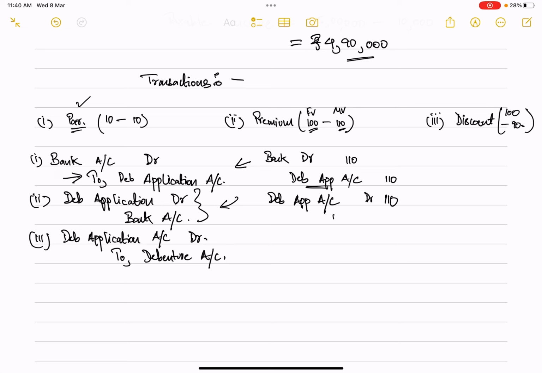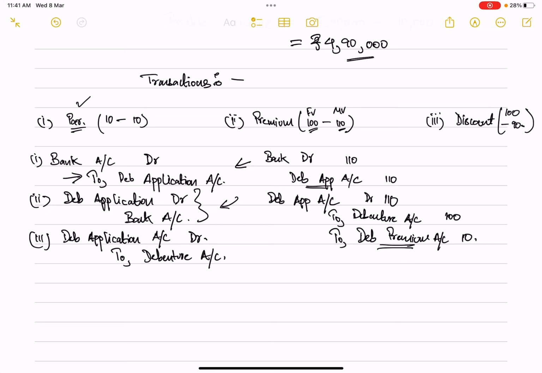This money is to be credited to debenture account, and the actual value of the debenture, 100, will be shown as 100. There will also be a debenture premium account of 10 rupees. On the credit side, any premium collected will appear, just like securities premium for shares.